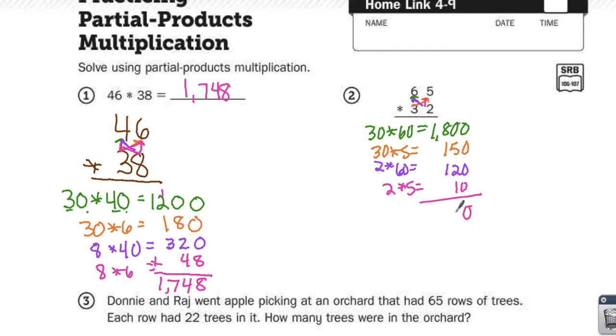Add it up, I get 0, 8, 10, carry the 1, 2. 2,080.